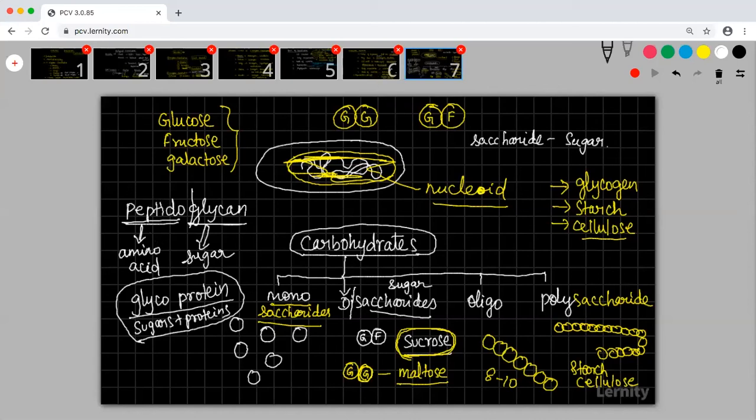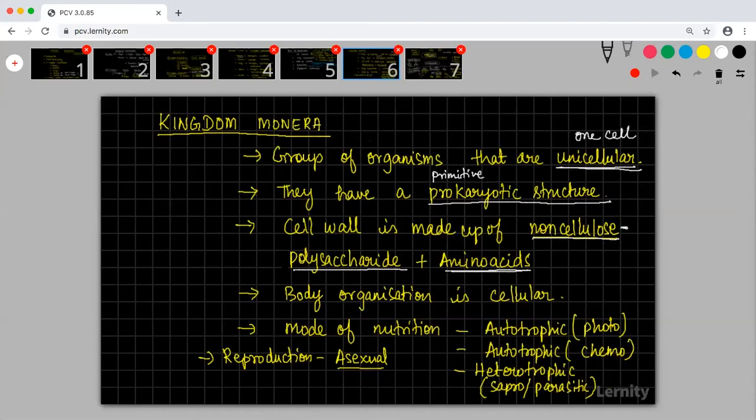Some bacteria will have a cell wall which is made up of peptidoglycan. We'll try to study about them. So please understand that Monera will have a cell wall that is made up of non-cellulose polysaccharide and amino acids.